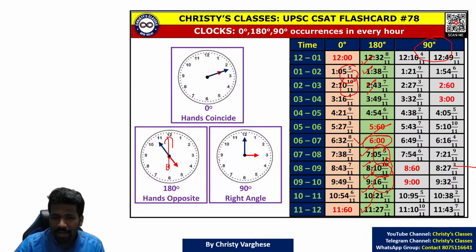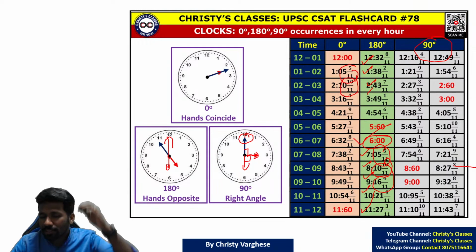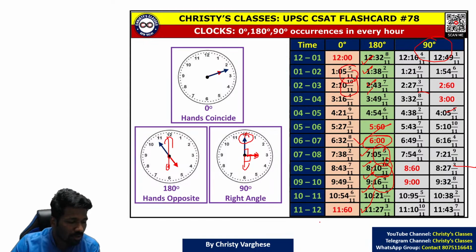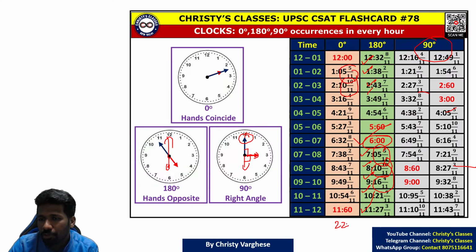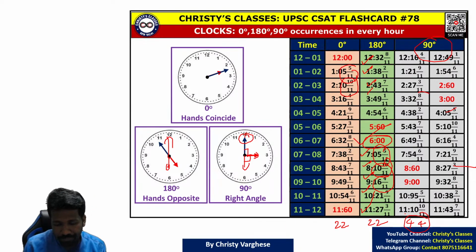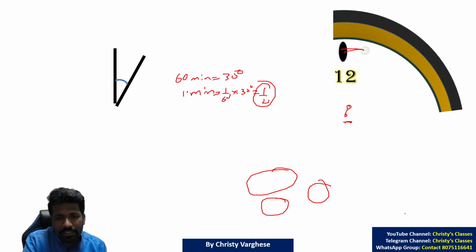But 90 degrees, or a right angle, happens in two different ways. The minute hand before the hour hand case is there, and the minute hand after the hour hand case is also there. In every hour, generally 2 times 90 degrees can be obtained. That means in a day, if the question asks how many times 0 degrees happens: 22 times. 180 degrees, 22 times. But 90 degrees, 44 times, because it is double the number. Sure Ashwin, if you want to learn it by heart, definitely you can, no problem. All of you understood this?